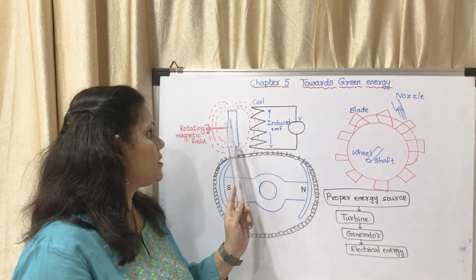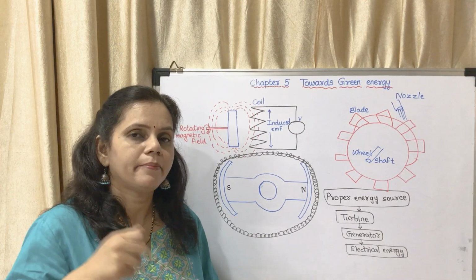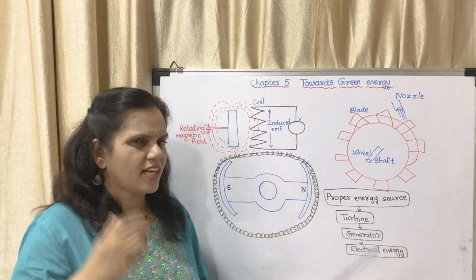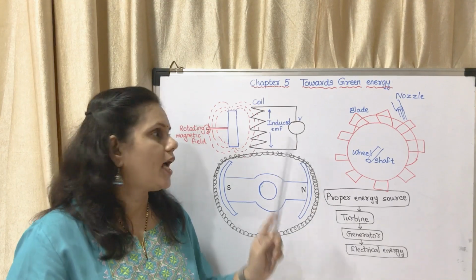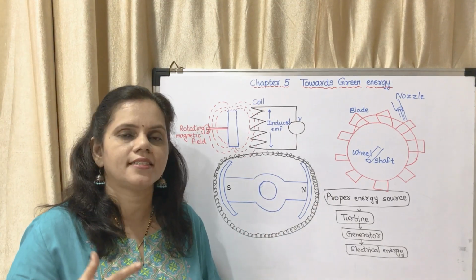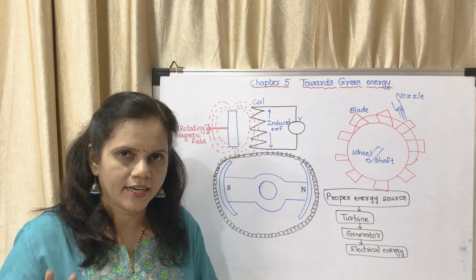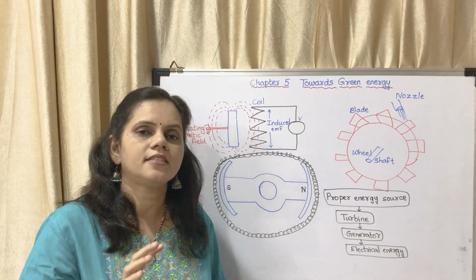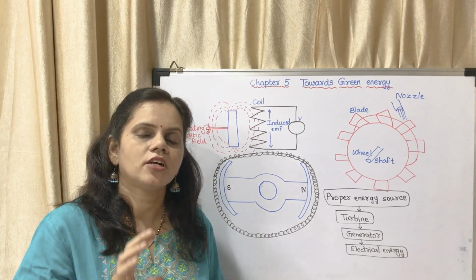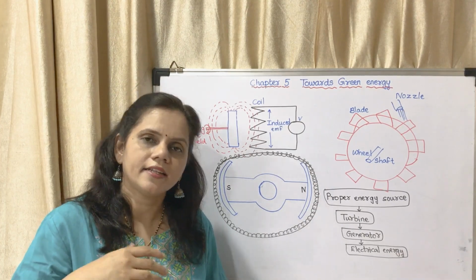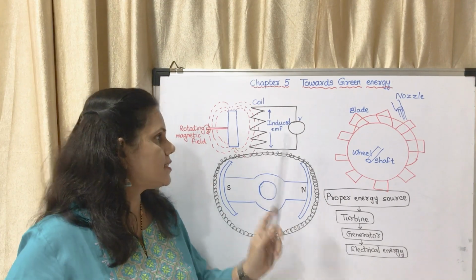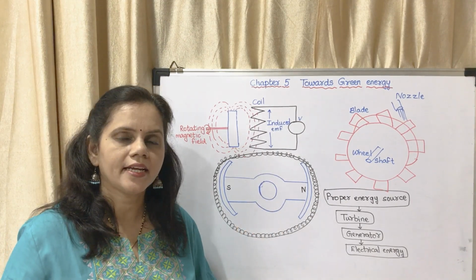But if there is a magnet kept here and if the magnet is moved at a considerable speed, then those electrons get disturbed and they start moving. This is in simple language. You cannot write this in your test. Okay, so the electrons start moving, and that is what is called electricity. Okay, so this is the diagram of electromagnetic induction.